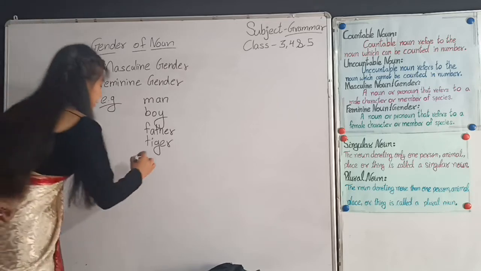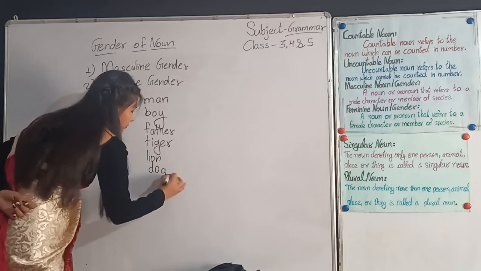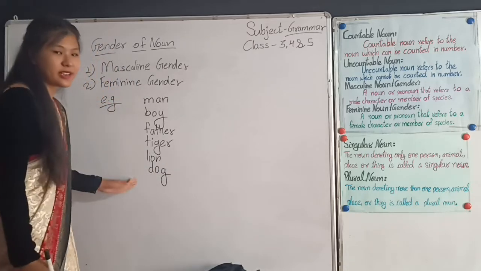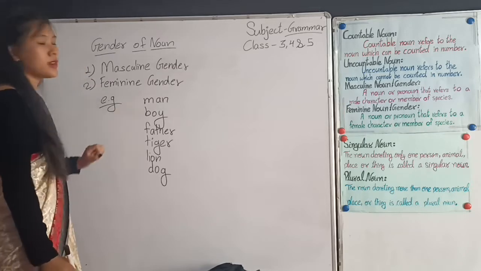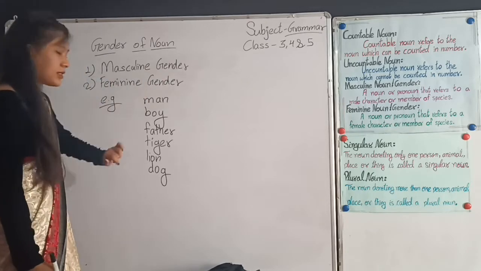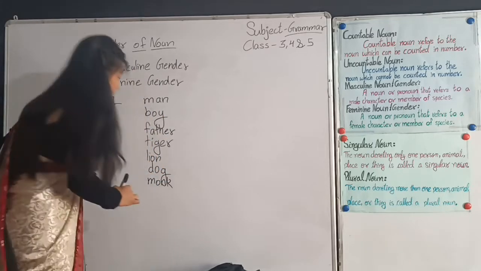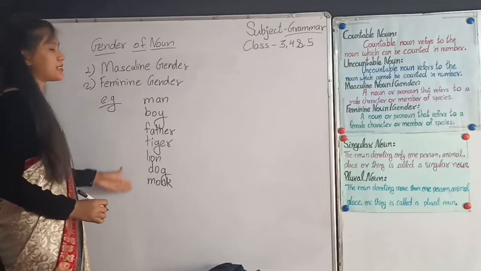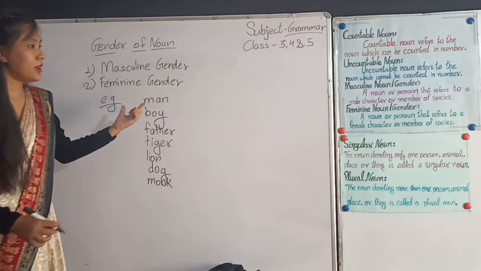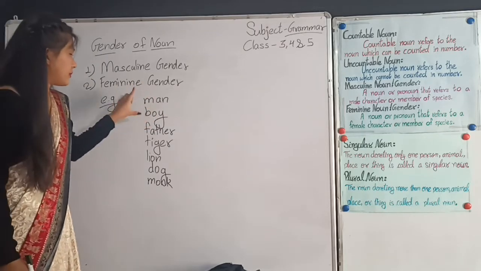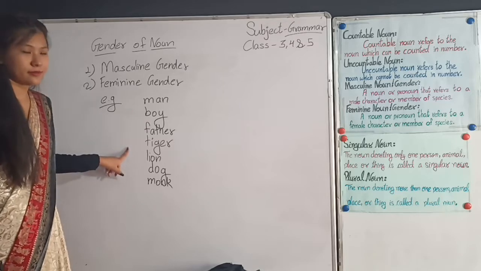In the same way, lion, dog. These nouns come under what? Masculine gender. So monk. So these are masculine genders. These refer to the male character.